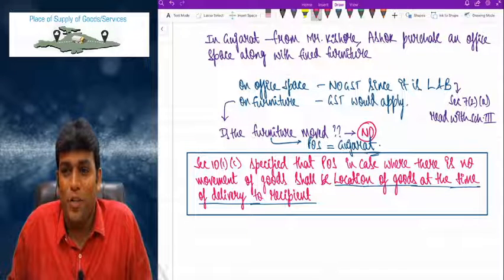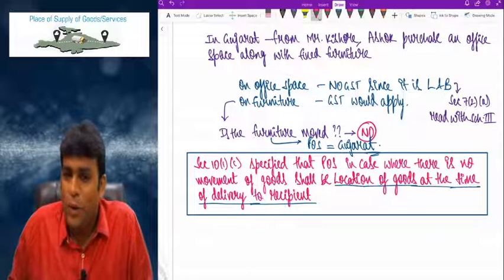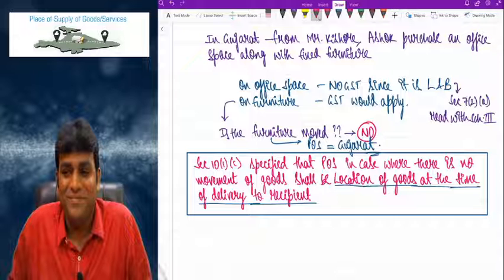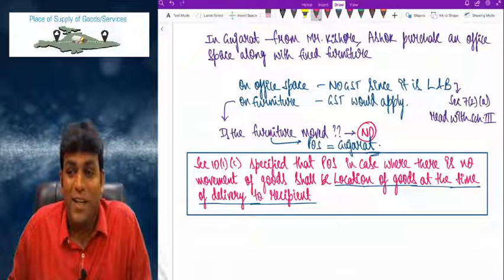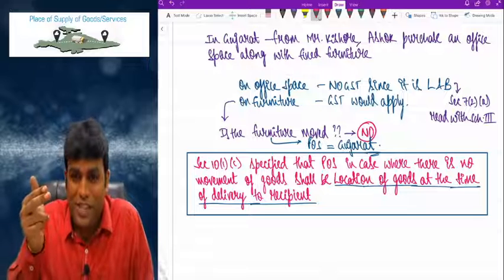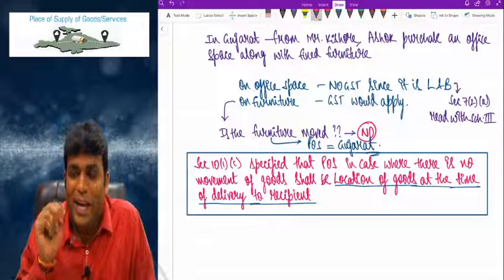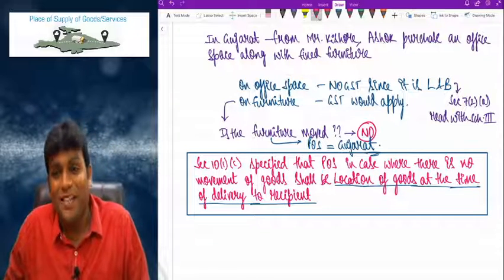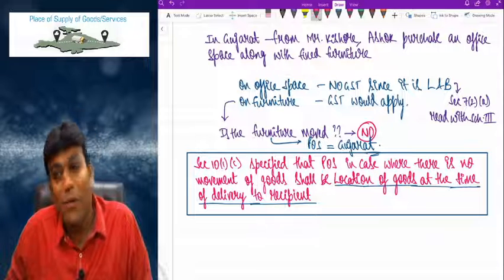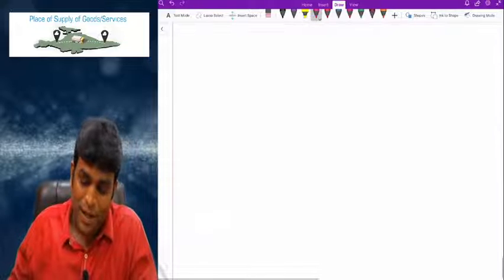An interesting story of section 10(1)(c). Place of supply in case where there is no movement of goods. 10(1)(a) is what, my dear friends? Place of supply in case where there is movement of goods. 10(1)(b) talks about build to, ship to model. Goods are supplied by supplier to recipient on the instructions of third person. 10(1)(c) talks about no movement of goods. That's it. Next point is even more simple.